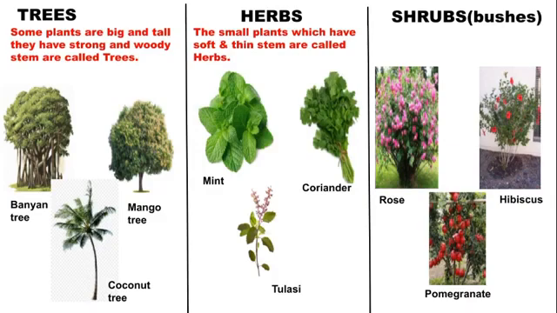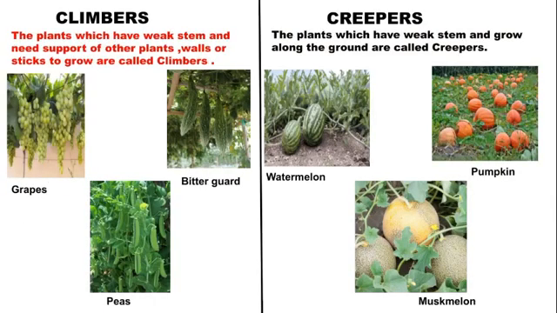So what are shrubs? The plants which have thick and woody stems are called shrubs. So examples are rose, hibiscus, pomegranate. So children, these types of plants have thick and woody stems. Okay. For example, in the rose plant you can see, and hibiscus. So these types of plants have woody stems. Okay. Next type of plants are climbers.